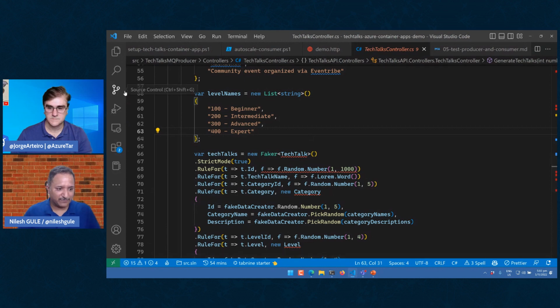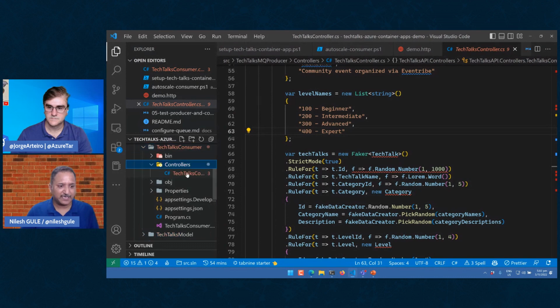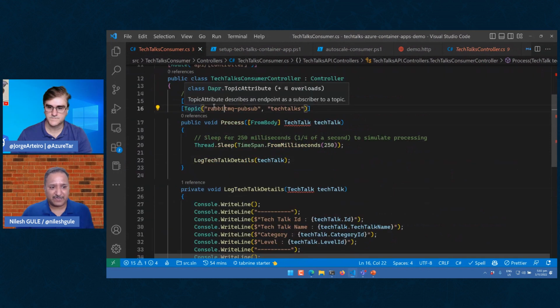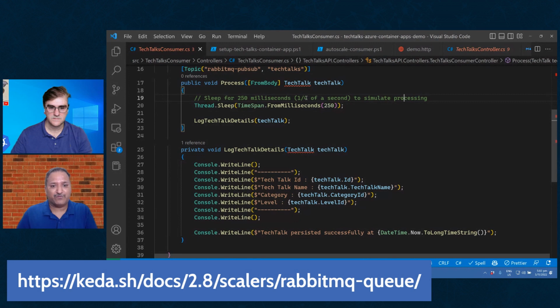Let's look at the consumer side of things. How does the consumer process this? The consumer is again a very simple API, which looks at the topic called the same RabbitMQ PubSub that we saw in the publisher as well. The topic name is Tech Talks. We are going to simulate a slight workload here, a simulation time of a quarter of a second, so in 1 second, 4 messages are going to be consumed. We are also going to consume a batch of messages, which we configure separately outside of the application. And to simulate that it's doing some work, we just log the details of the tech talk.